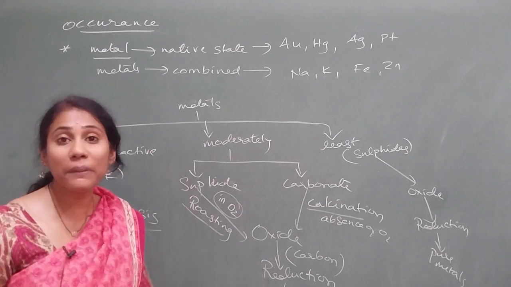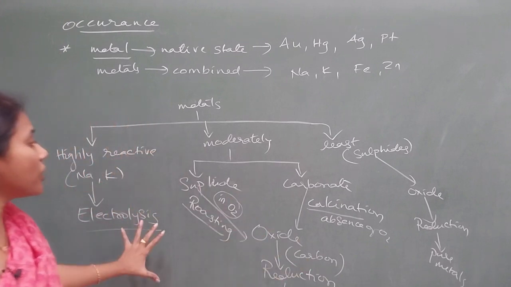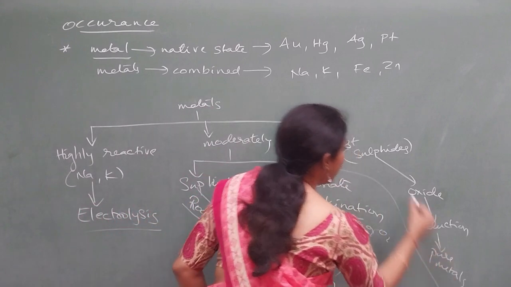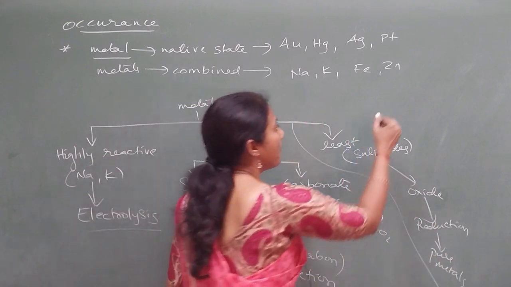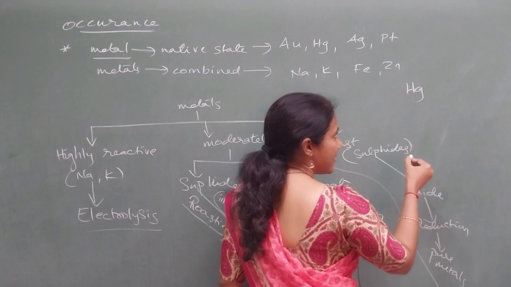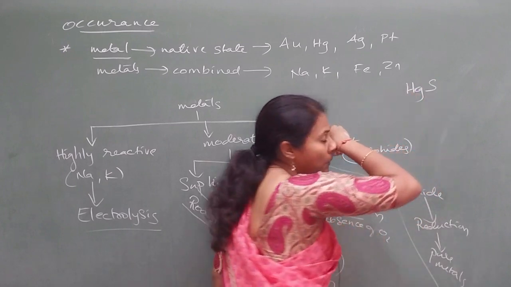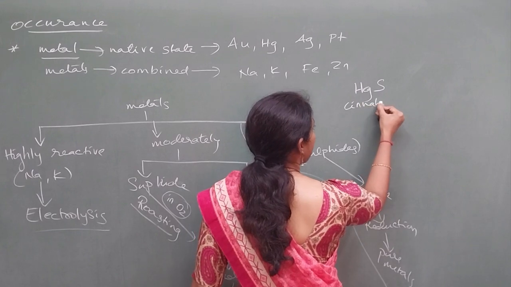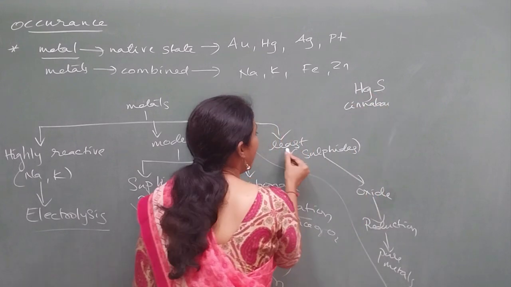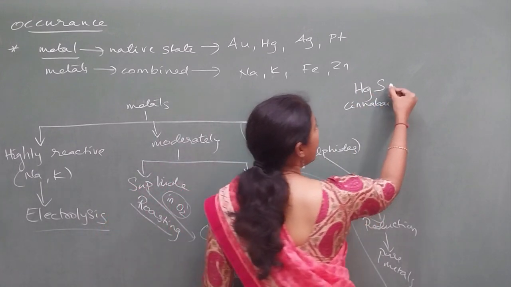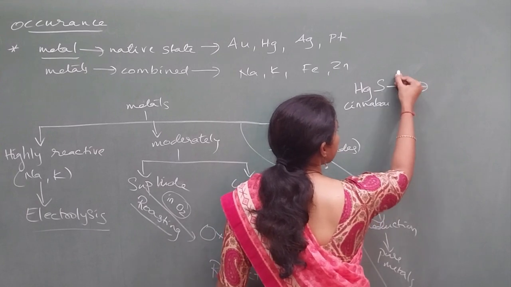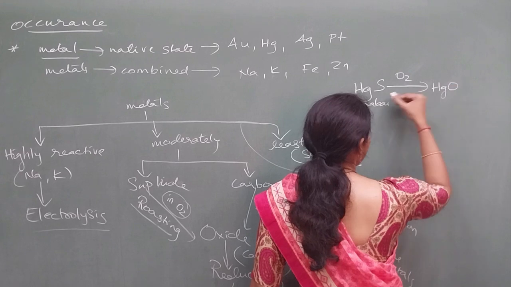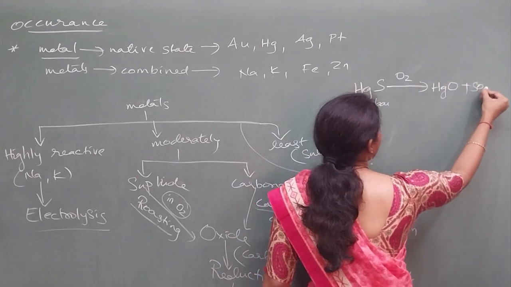Before you mug up the examples, this logic is more important. Okay, see here, this sequence I will explain you with mercury. Mercury is a metal with less reactivity, present in the form of sulfide, mercuric sulfide, which is called cinnabar. Now it is present in a sulfide form, no? It should be converted to oxide. How will you convert to oxide? By heating in presence of oxygen. HgS will become HgO and this sulfur will come out as sulfur dioxide.